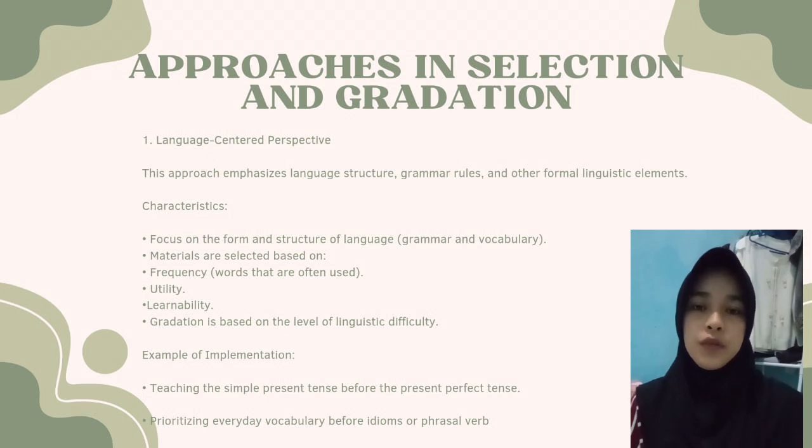Okay, next, approach in selection and gradation. The first, language-centered perspective. This approach emphasizes language structure, grammar rules, and other formal linguistic elements. And language-centered perspective have three characteristics. Number one, focus on the form and structure of language, such as grammar and vocabulary. And number two, material selected based on the frequency, utility, learnability. And three, gradation is based on the level of linguistic difficulty.